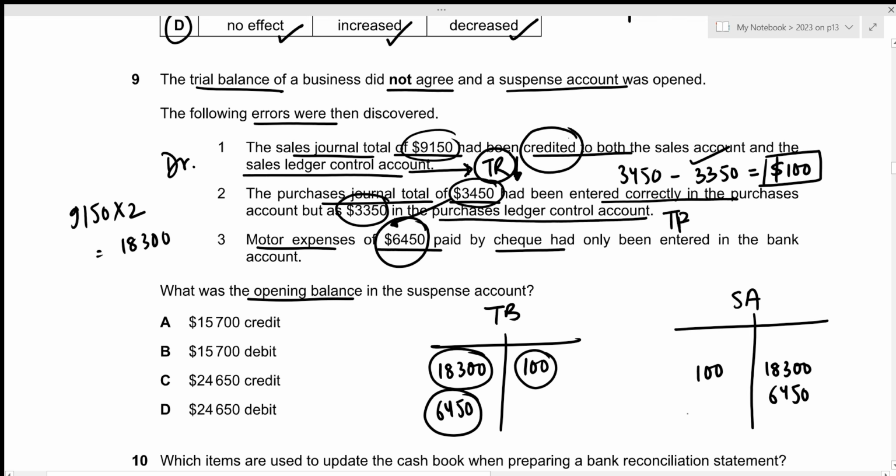Okay, now we can figure out the opening balance. We first need to figure out the total of the heavier side, which clearly is the credit side in this case. That's 18,300 plus 6,450, which results in 24,750. Now the opening balance is the balancing figure on the debit side. That will be 24,750 minus 100, which results in 24,650. Since this is the debit side, the correct answer we're looking for is 24,650 on the debit side, which is given by option D.